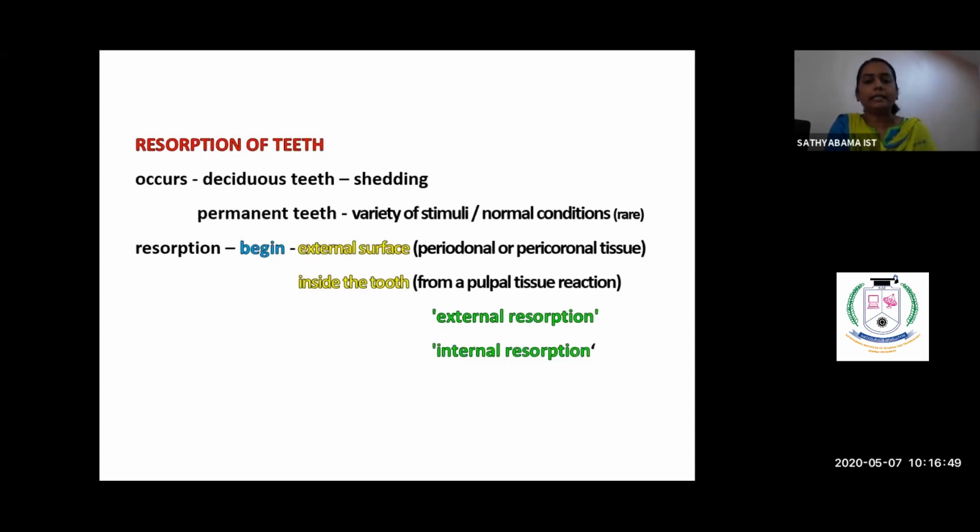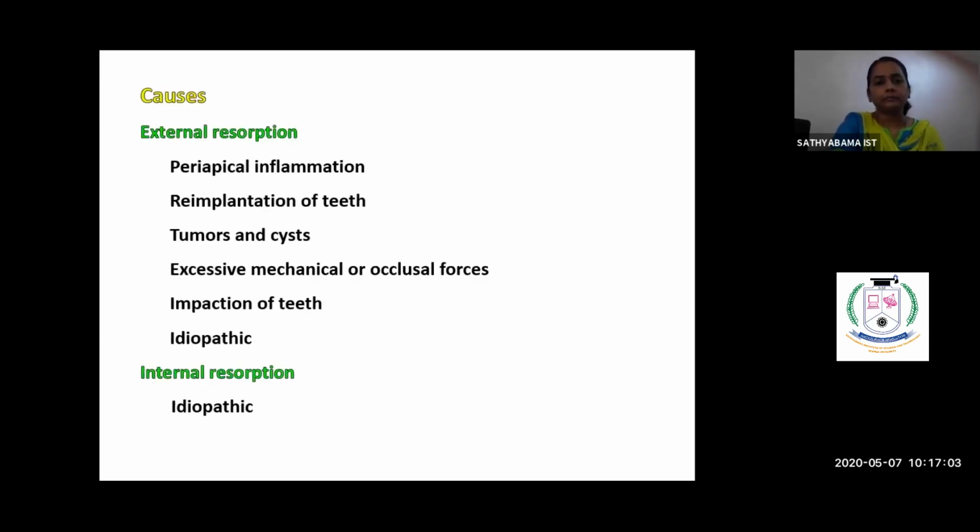And there's something called internal resorption where there is resorption within the tooth causing the dissolution of the dentin and the enamel. And this will manifest as a pink tooth. The causes of external resorption could be periapical inflammation, that is cyst, granuloma, abscess, anything in the periapical region. Another one is reimplantation of the teeth.